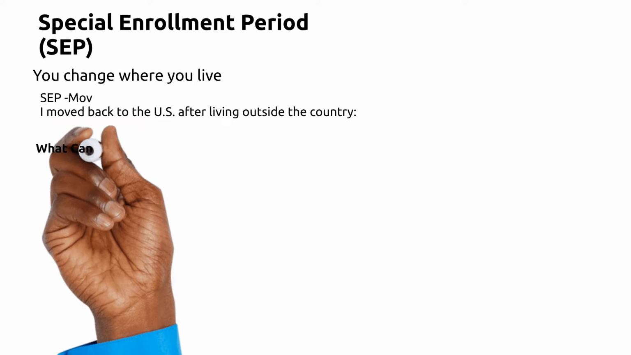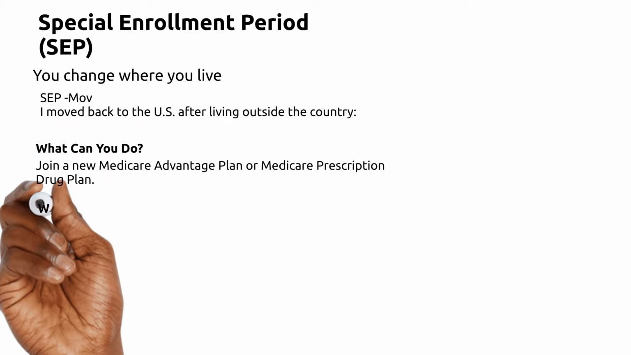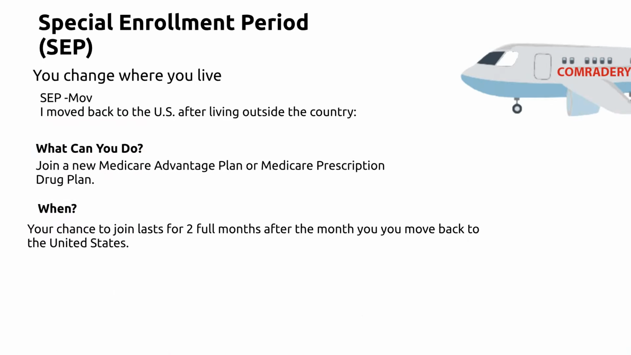You have changed where you live. I moved back to the U.S. after living outside the country. What can you do? Join a new Medicare Advantage plan or Medicare prescription drug plan. When? Your chance to join lasts for 2 full months after the month you move back to the United States.